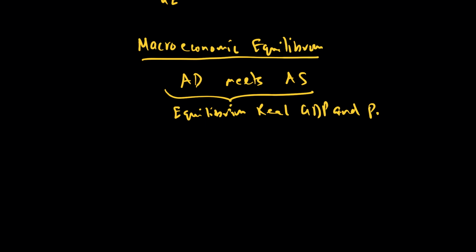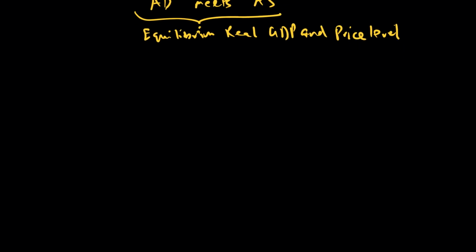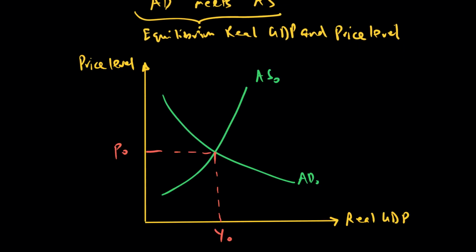As we talked about earlier, the whole discussion is about finding our equilibrium real GDP and price level. So when we draw our AD-AS curve, this is how it looks. In this diagram, AD is meeting AS at the point where the price level is P naught and real GDP is Y naught. So where the AD meets AS, we get the equilibrium price level of an economy and the real GDP of the economy.